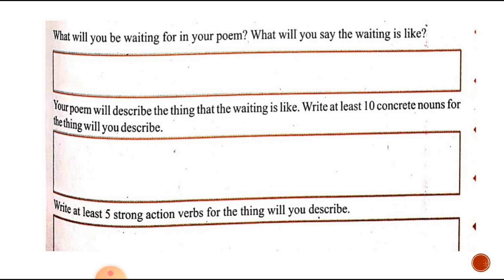What will you be waiting for in your poem, and what will you say the waiting is like? See, in my poem, I'll be waiting for an important email from someone, maybe from a close friend or someone I am emotionally attached to. The waiting is like waiting for a pied crested bird, the chatak, whose throat has dried up and whose eyes are exhausted after straining long for rainwater from clouds.